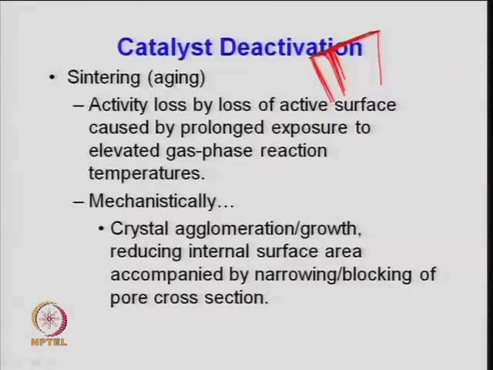Mechanistically, if you see here, the crystal agglomeration, or growth of the crystal, reduces the internal surface area, accompanied by narrowing or blocking of the pore cross section. That is again a very common phenomenon, especially when the catalyst is treated at high temperature. Say a zeolite catalyst cannot sustain temperatures more than 550 or 600 degrees centigrade. So if the reaction is required at a higher temperature, then one needs to stabilize the catalyst so that it does not agglomerate, or the active sites of the catalyst do not grow, especially if you need a smaller particle size during the reaction.